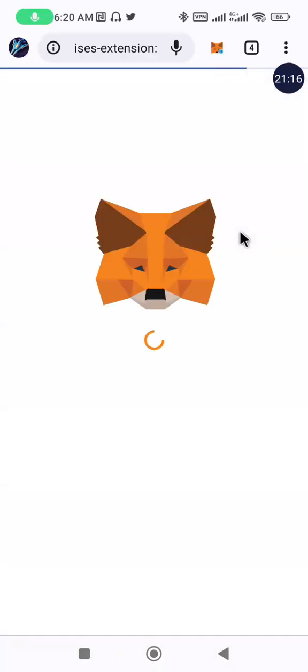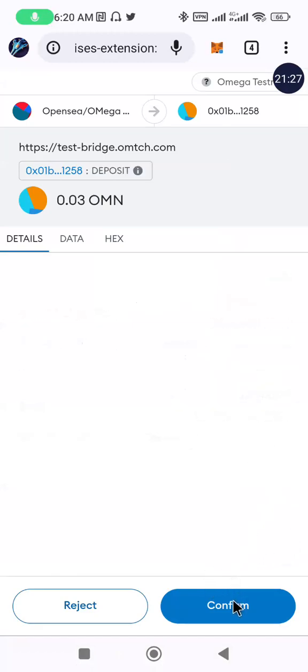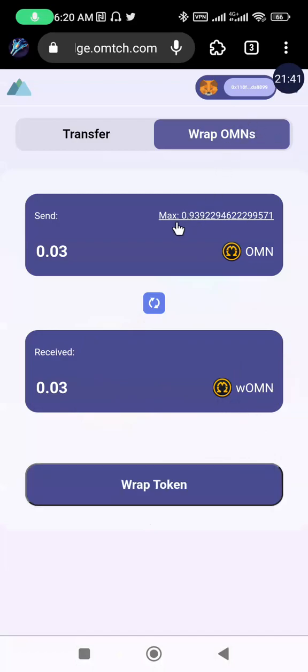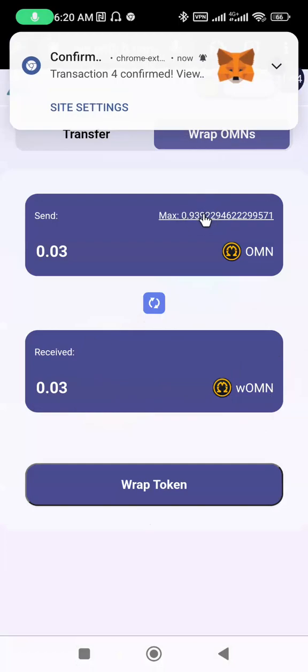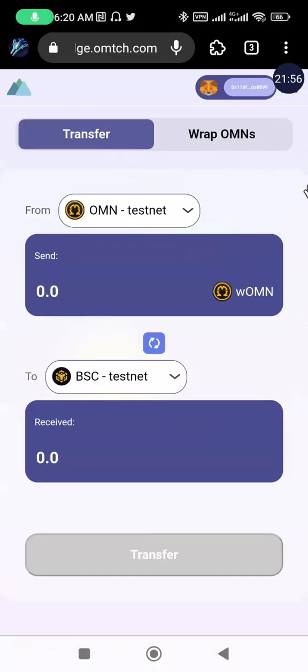and I'll approve the transaction on my Metamask, which is opening. So once you click on the wrap button, it will automatically open. It will send a message to your Metamask for you to confirm the transaction. So I think it's confirming the transaction. So once it's done successfully, my wrap token will be here for me. And how to take note is that your total unit will reduce. So the total unit of my Omega token has reduced.